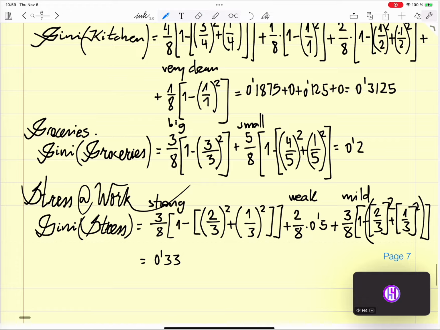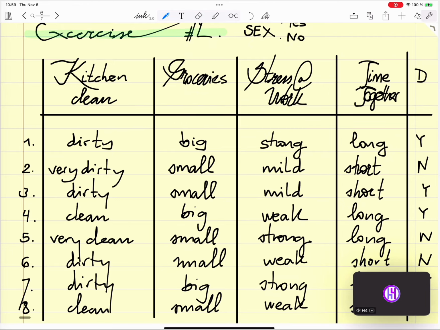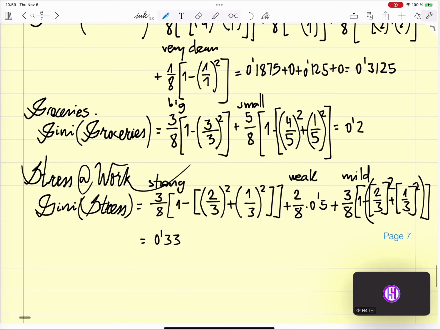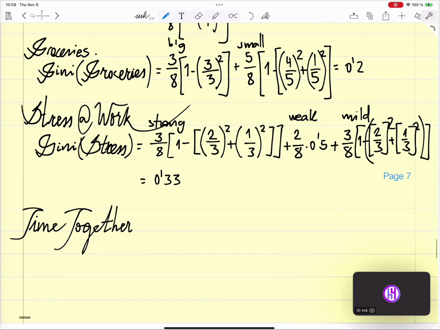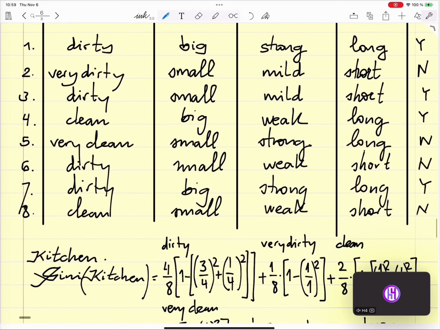Okay. And the last one is the time together. So here the Gini of the time together equals: we have long and short.